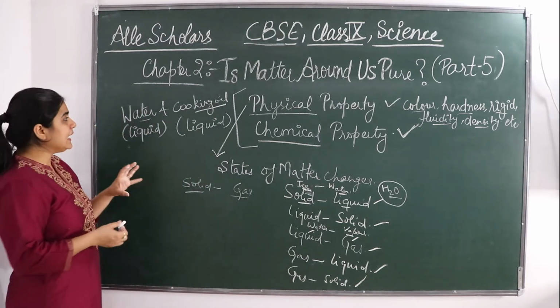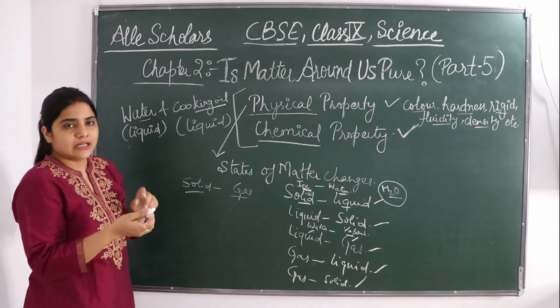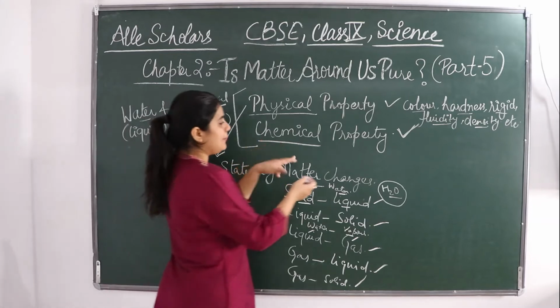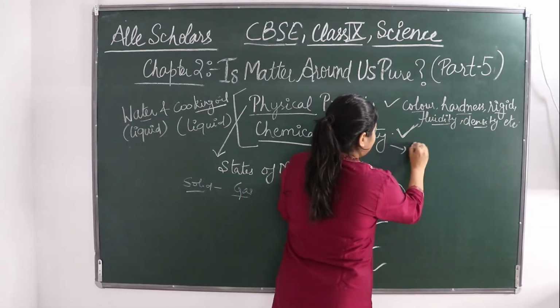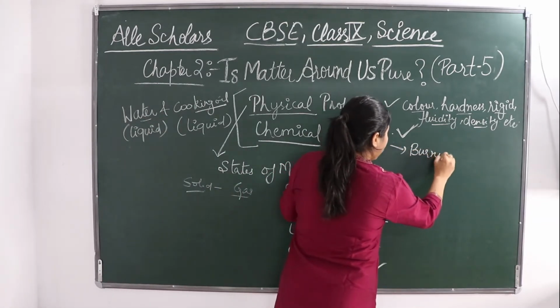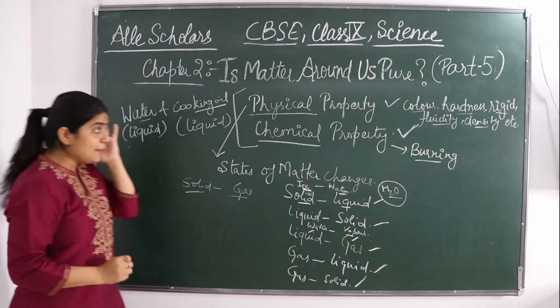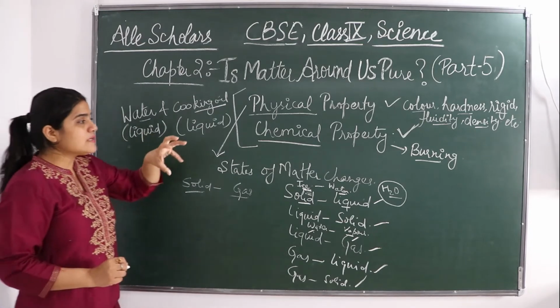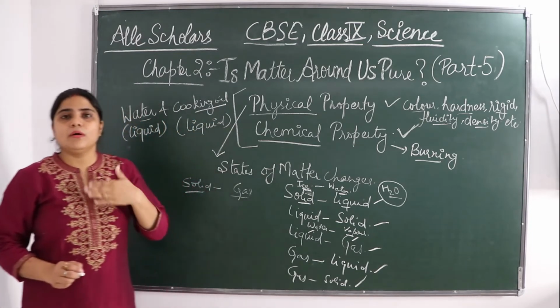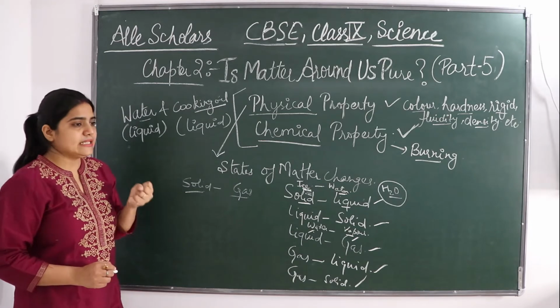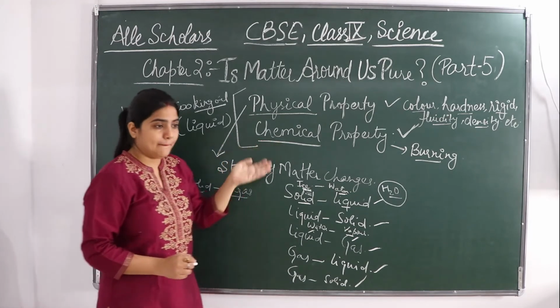Okay, so burning, if you burn something, that is a chemical property. Burning is a chemical property. Why is burning given as a chemical property? Because when you burn any substance, what is going to happen?